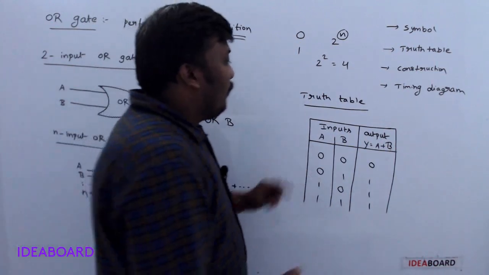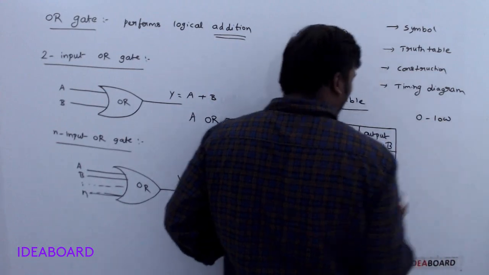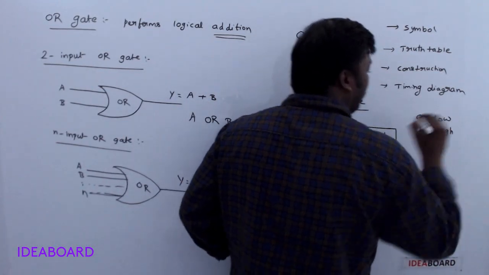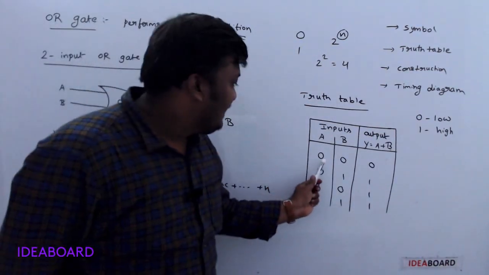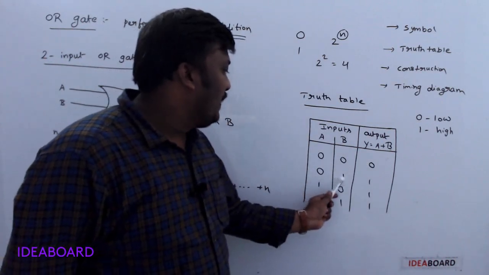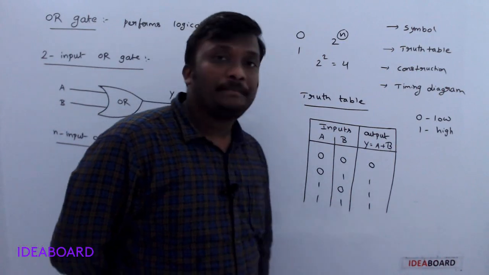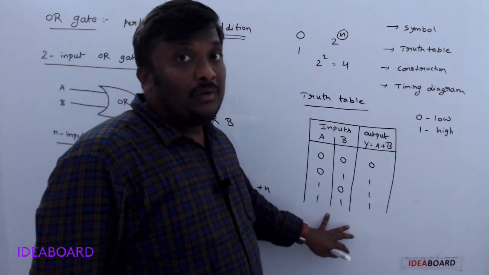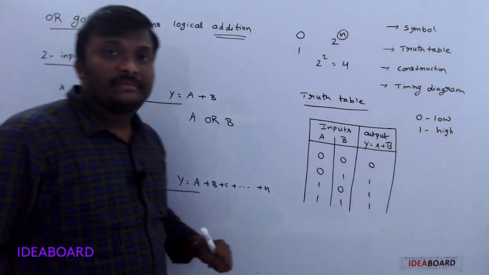Understand? So what is the meaning of 0? Here I would like to take 0 as low and 1 as high. Okay, now observe the truth table. See here: 0 0 answer is 0. 0 1 gives 1. 1 0 gives 1. 1 1 gives 1. So, can you give two statements by using this truth table for the OR gate?